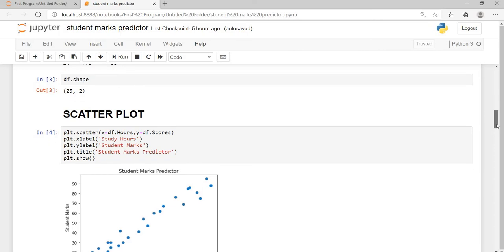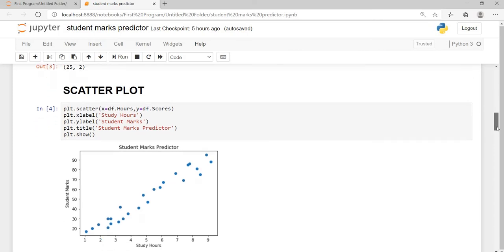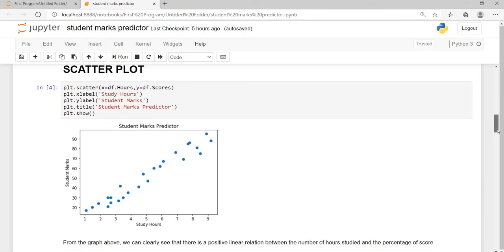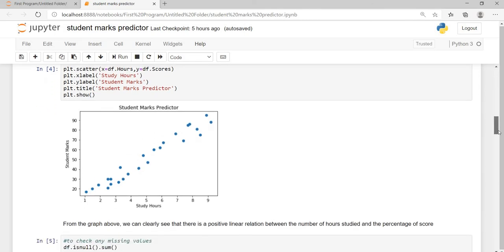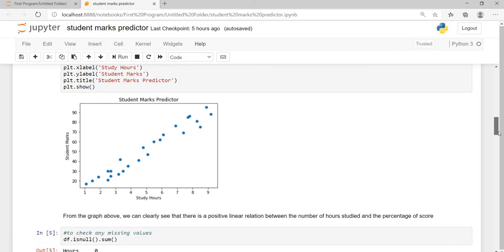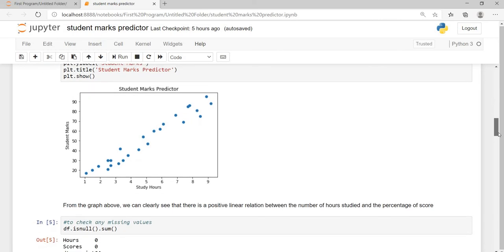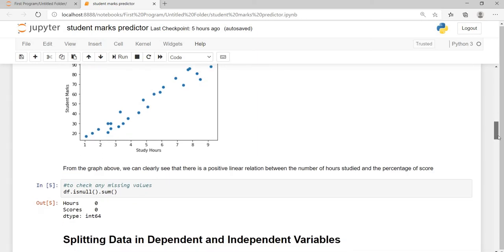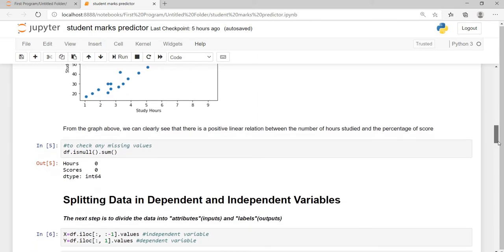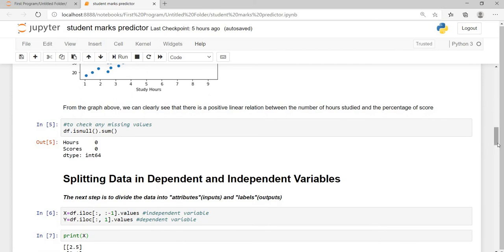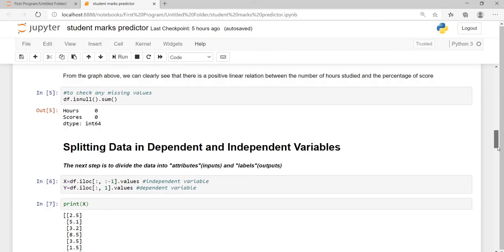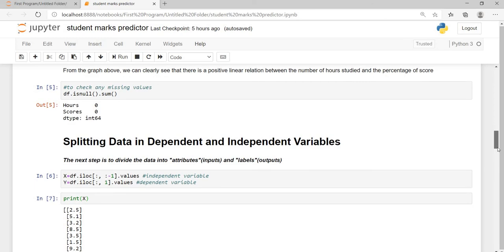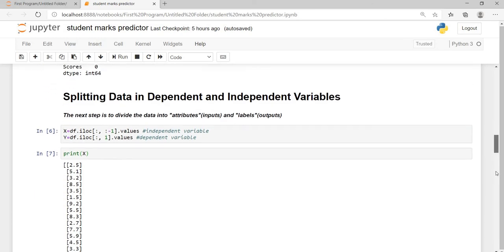Then I have simply plotted a scatter plot to find out if the data is linear or not. In this graph, we can clearly see that there is a positive relation between the number of hours studied and the percentage of score. Then I have checked for any missing values. So we did not have any missing values in our dataset. Then I have split the data into dependent and independent variables, that is attributes and labels. I have done this with the help of the iloc function.